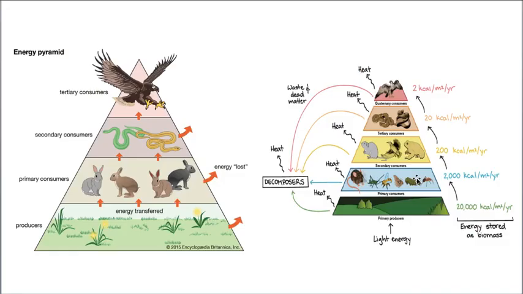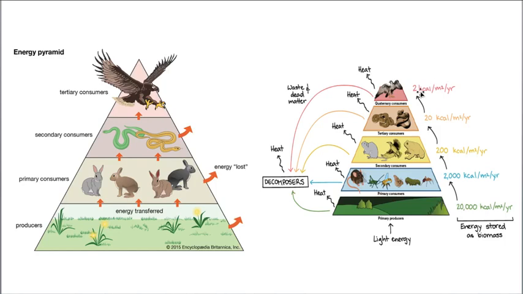Let us take one more example. Now let us take these are all plants. When these plants are eaten by mice and all these things, let us take here 20,000 kilocalories, but when it goes on, only 10%, 2000. Now when it goes to the upper level, only 200. When it goes to a still higher level, 20.